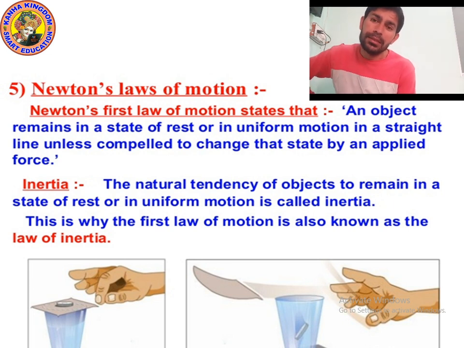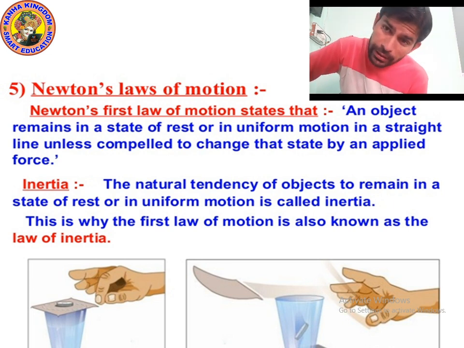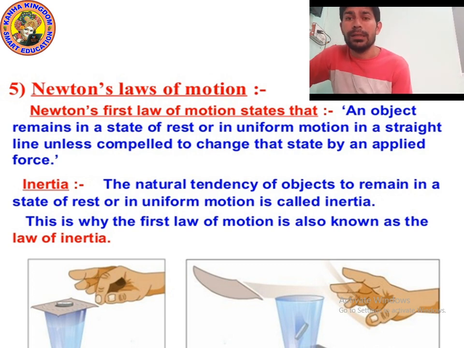What does it mean? Suppose a body is moving. The body will continue moving. It will not stop unless an external force is applied on it.